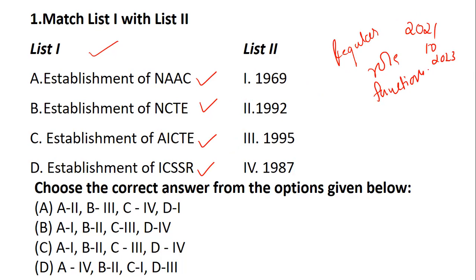So we have the establishment of NAAC, NCTE (National Council for Teacher Education), National Accreditation Council, then All India Council for Technical Education, and the Indian Council of Social Science Research. You have to tell when these bodies were established. You have the options and a quick time to go through them and then answer the question. Okay, coming to the right answer.